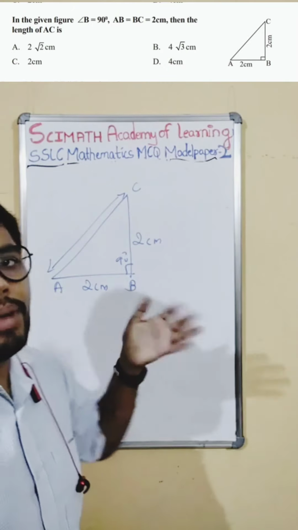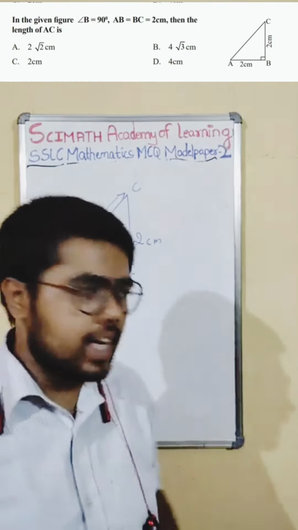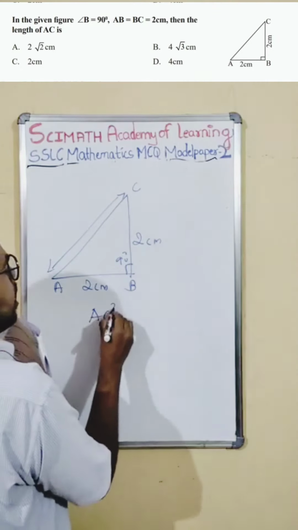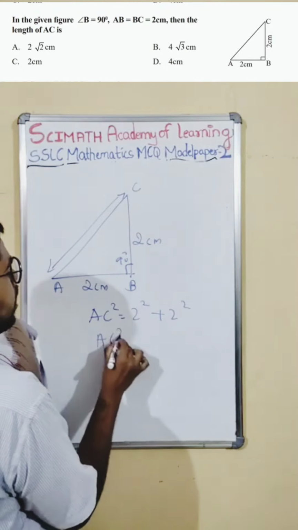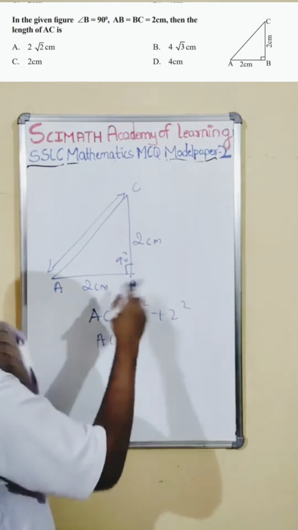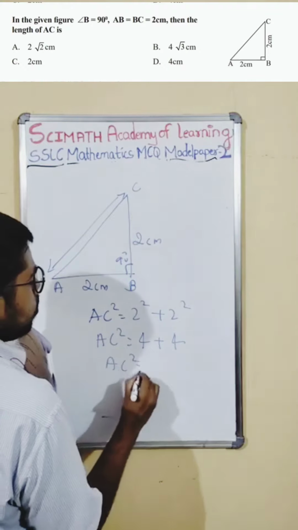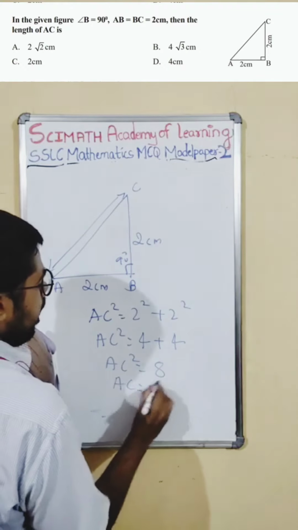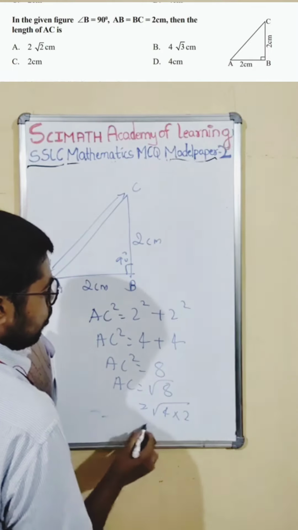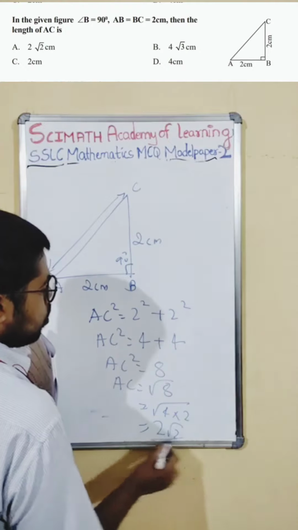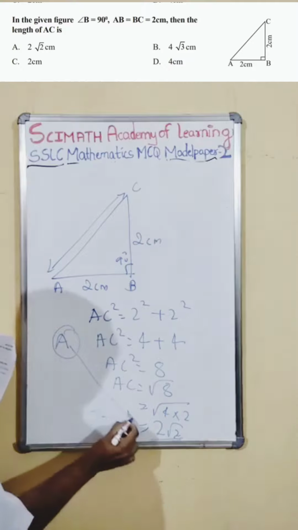Two values are given. Pythagoras theorem. Pythagoras theorem states that the square of the hypotenuse is equal to the sum of the squares of the other two sides. The square of the hypotenuse, AC square, is equal to 2 square plus 2 square. 2 square is 4, again 4. So AC square is equal to 8. So AC is equal to the square root of 8. Decomposing this, 8 you can write as 4 into 2. So 4 comes outside: 2 root 2. 2 root 2 is the right answer. 2 root 2 is option A. So option A is the right option.